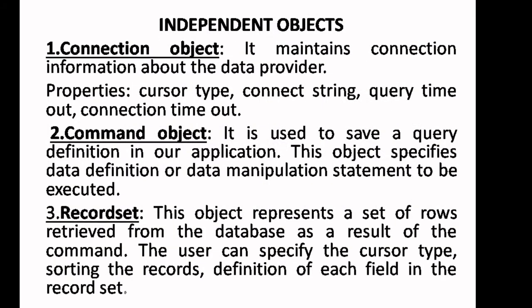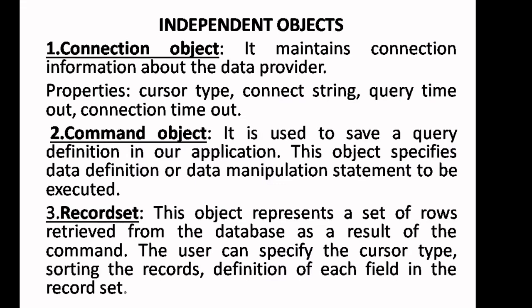Regarding the independent objects of ADO, they are known as connection object, command object, and record set. Connection object is nothing but a way of connecting to the data source through OLEDB. Command object normally sends instructions to the data provider to retrieve the data.